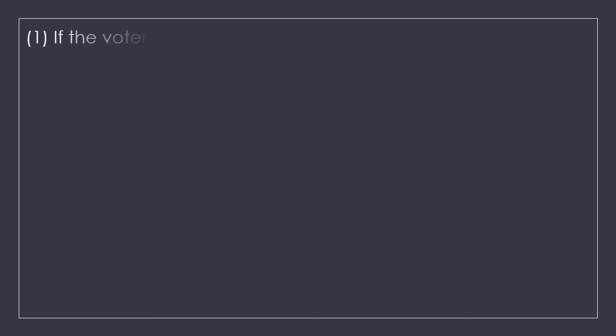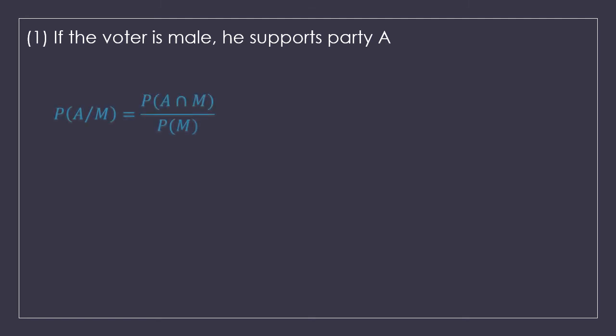Now we can start with the first question: if the voter is male, he supports party A. If the voter is male, that means the condition here is the male voter, that is M, and we are supposed to calculate the happening of event A. So I am going to write down probability of A given M, because male is given and A we are supposed to calculate.